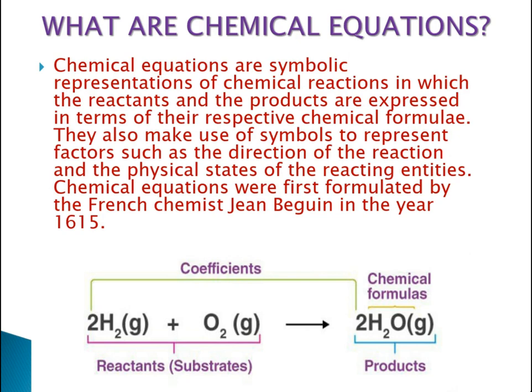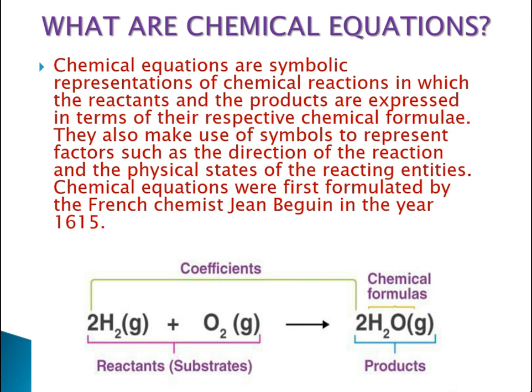Now these chemical formulas are very different from each and every reaction. They also make use of symbols as well. We use different kinds of symbols, like we use delta. This is a kind of symbol.